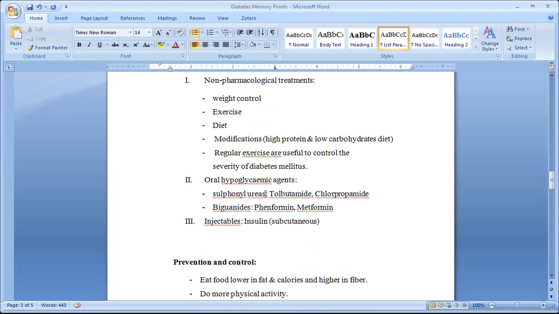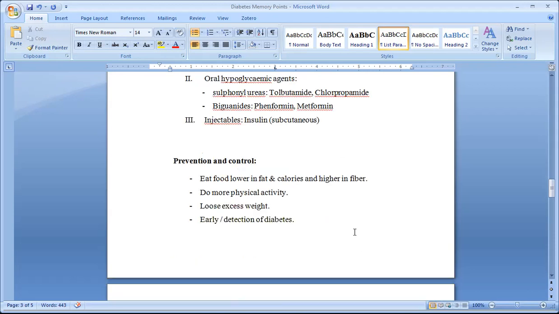Sulfonylurea examples: tolbutamide and chlorpropamide. Biguanide examples: phenformin, metformin. Injectables: insulin, subcutaneous injections.